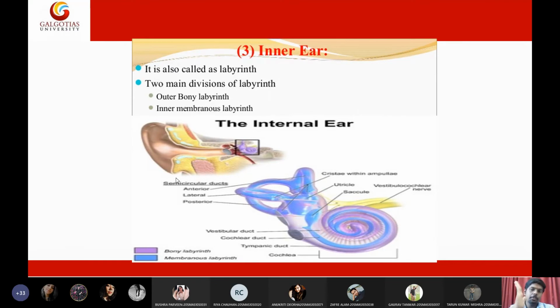So if you are hitting any waves, you can see a great amount of variation in the movement of these two fluids, and that will enhance better wave propagation. That is why we have two types of fluids within the inner ear, so that a greater amount of waves will be propelled within the canals, and they can oscillate the hair follicles, so that they can generate better nerve impulses.